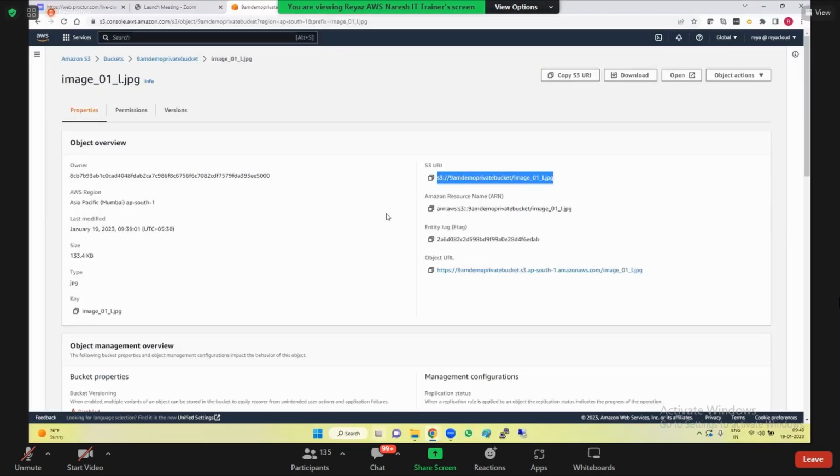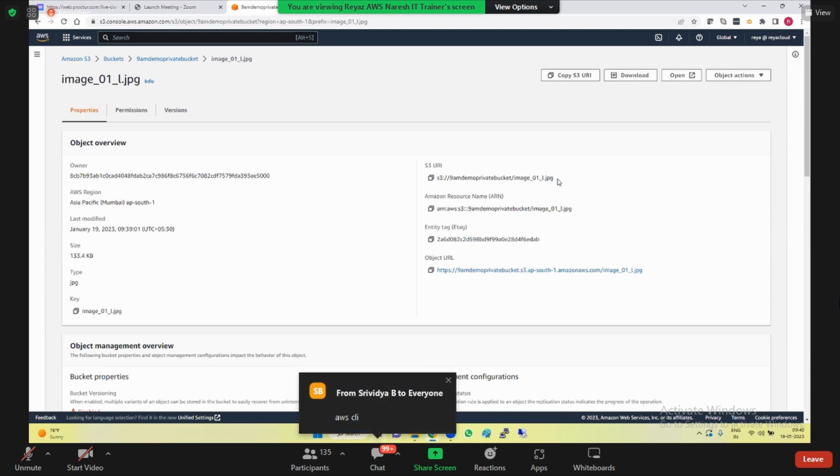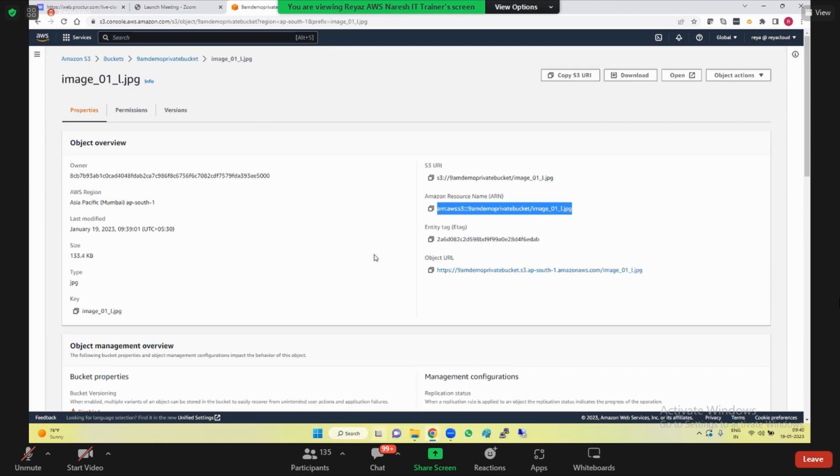Do you remember we discussed CLI, command line interface? We haven't gone to that class, but we know at least CLIs. So if you want to use this bucket in the CLI, this is the syntax you should provide, AWS CLI. And this is the ARN that you will be using in the policies. If you want to identify this bucket in the policies, then this is the ARN that you should use.